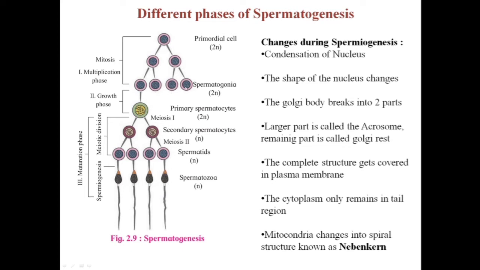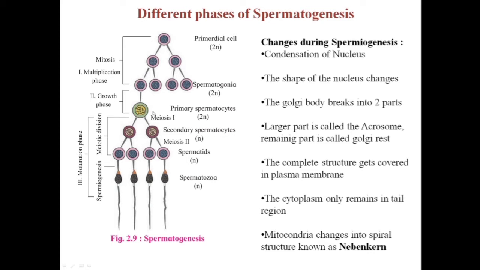Out of the four cells, two cells will undergo the process known as stem cells. These stem cells undergo division only if they want to form more spermatogonia by the process of mitotic division. And the rest of the cells enter the next phase, which is called the growth phase. In this growth phase, what happens? Due to the accumulation of nutrients, the size of the cell increases, and now this diploid cell is known as primary spermatocyte.